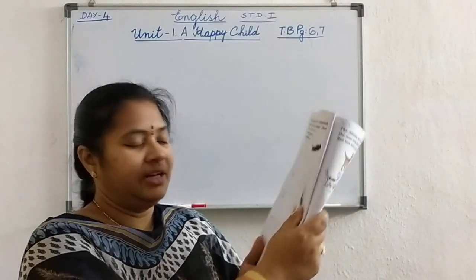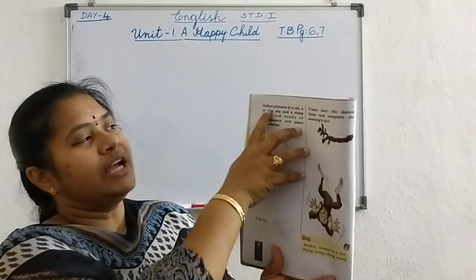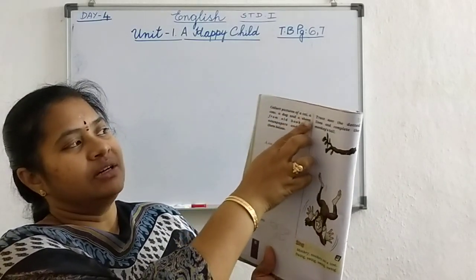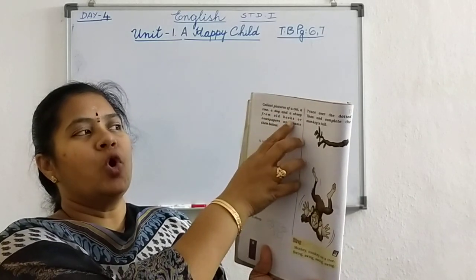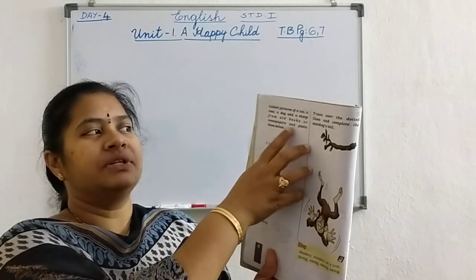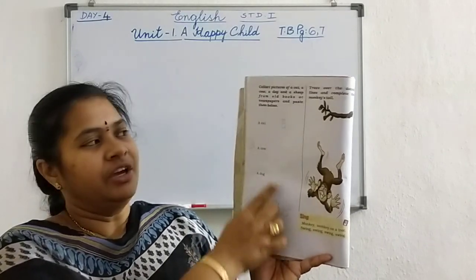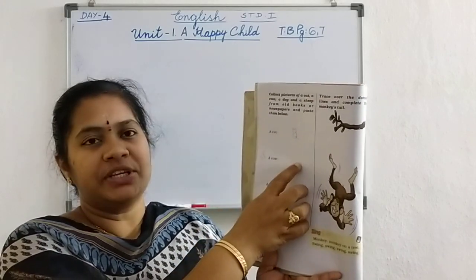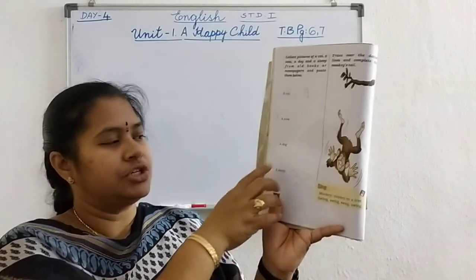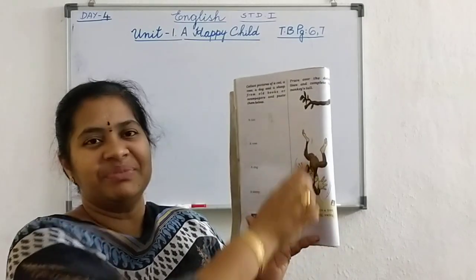Now today textbook page 6. Okay, now collect pictures of a cat, a cow, a dog and a sheep from old books or newspapers and paste them below here. Okay, you can paste here a cat picture, a cow picture, a dog picture, a sheep picture.